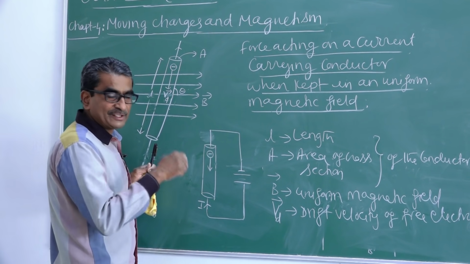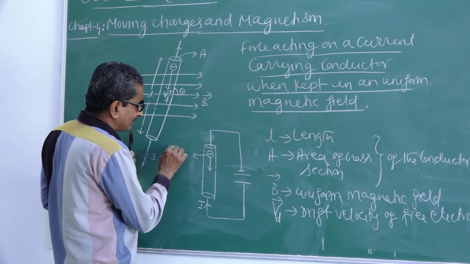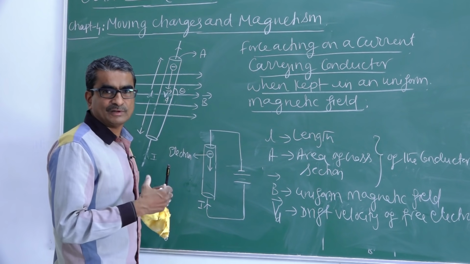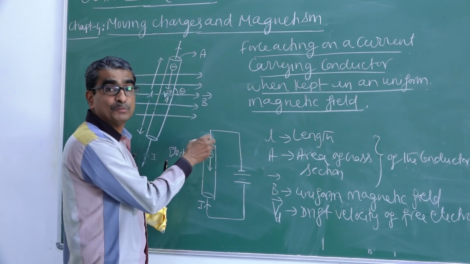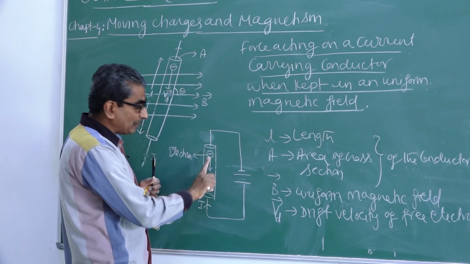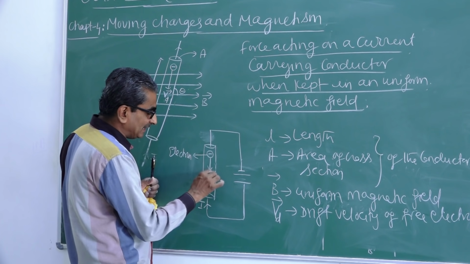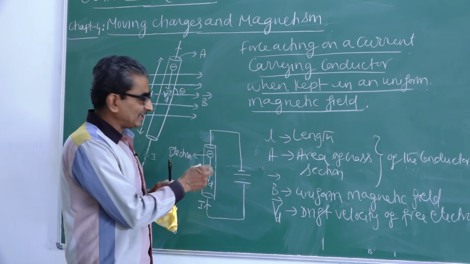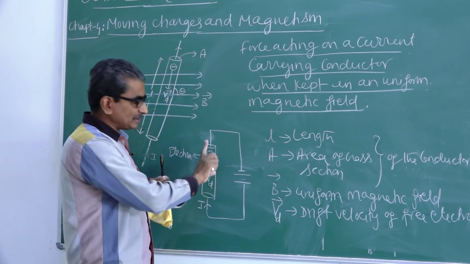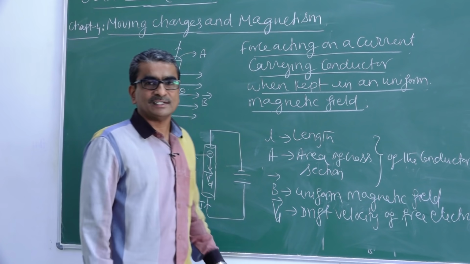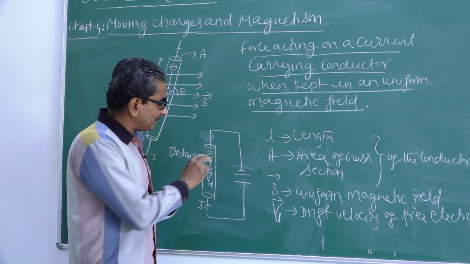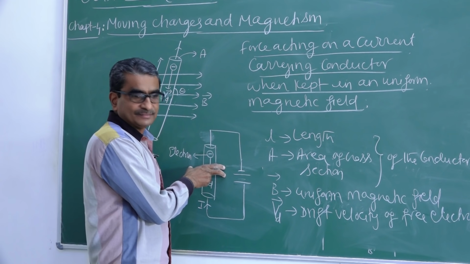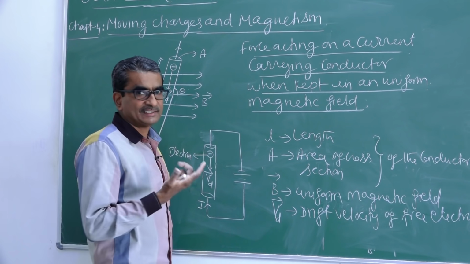The velocity with which the electrons move inside the conductor, opposite to the current, is known as drift velocity. It is the velocity with which a free electron inside the conductor moves opposite to the direction of current due to the electric field that is set up inside the conductor. Outside the conductor there will be magnetic field because of current, inside the conductor there will be electric field.